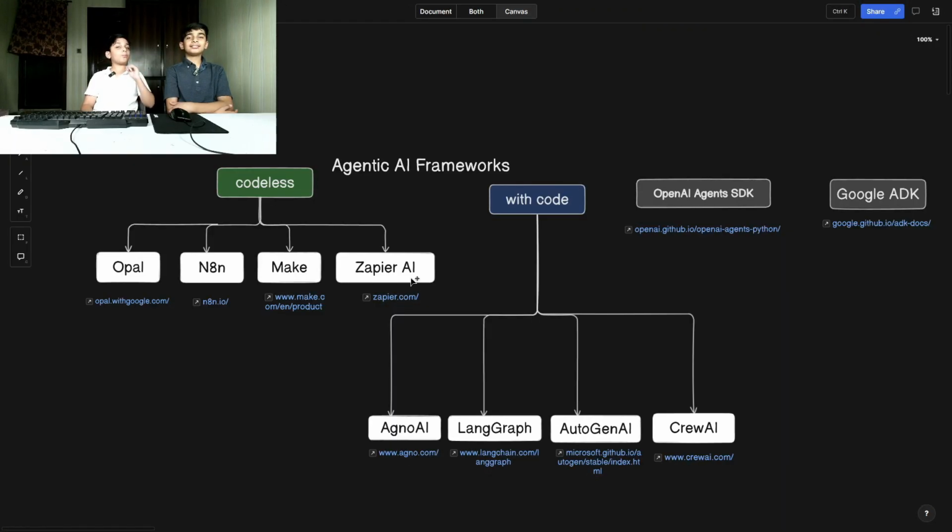So these are the most popular agentic AI frameworks. They are codeless and with-code frameworks. In codeless, we have Opal, n8n, Make, and Zapier. And Opal is the new agentic AI model by Google. In the with-code category, there are Agno AI, LangGraph, Autogen, and Crew AI. If you want to use OpenAI agents and OpenAI models only, there is the OpenAI Agent SDK. And to use Google Gemini and Google models, we use Google ADK.